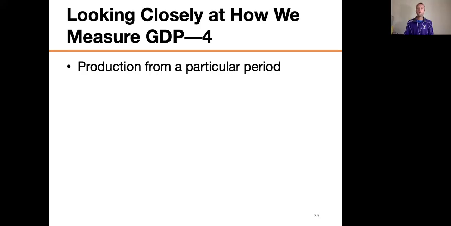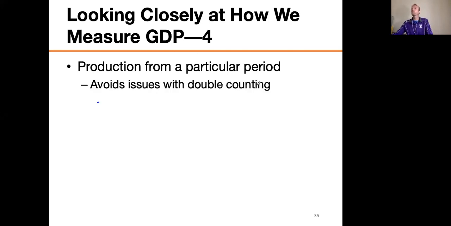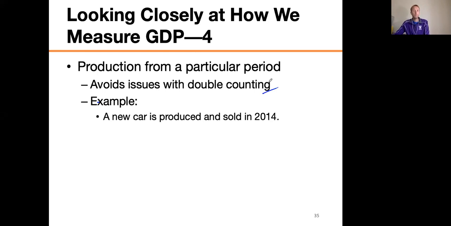Okay, so the first thing we want to think about is that the production has to be from a particular period. This avoids issues also with double counting. For example, let's say that a new car is produced and sold in 2014. Two years later, the owner decides to sell it.